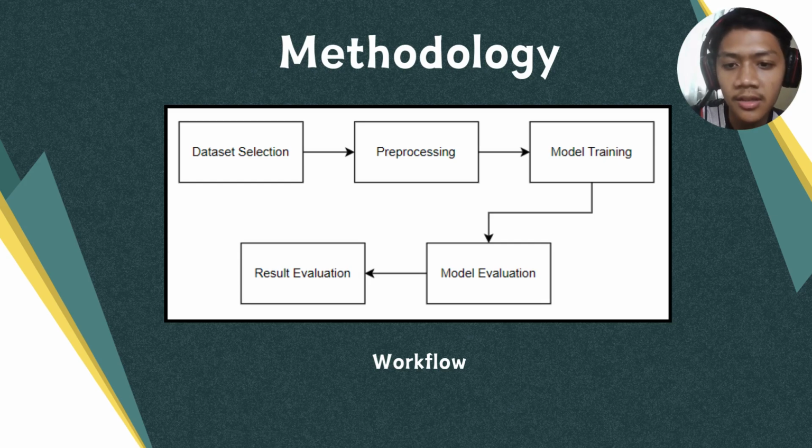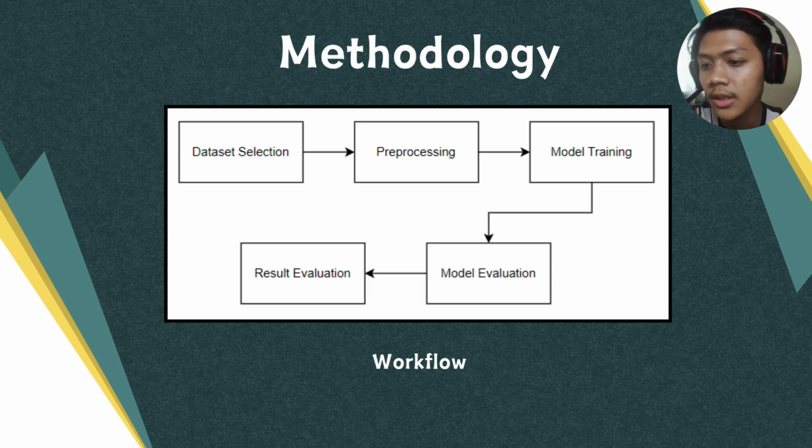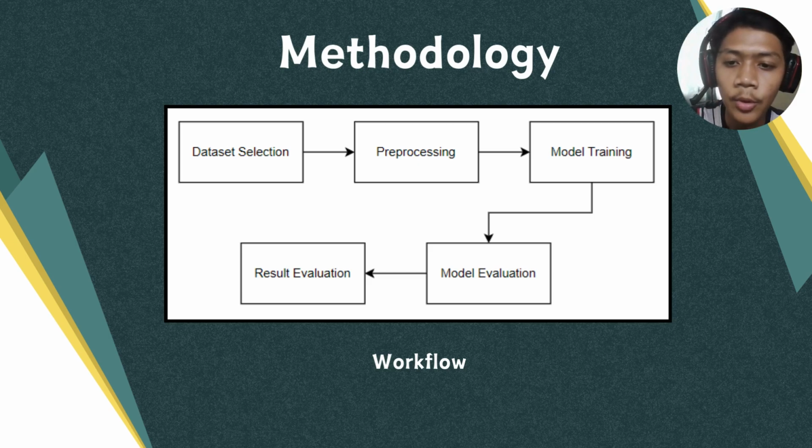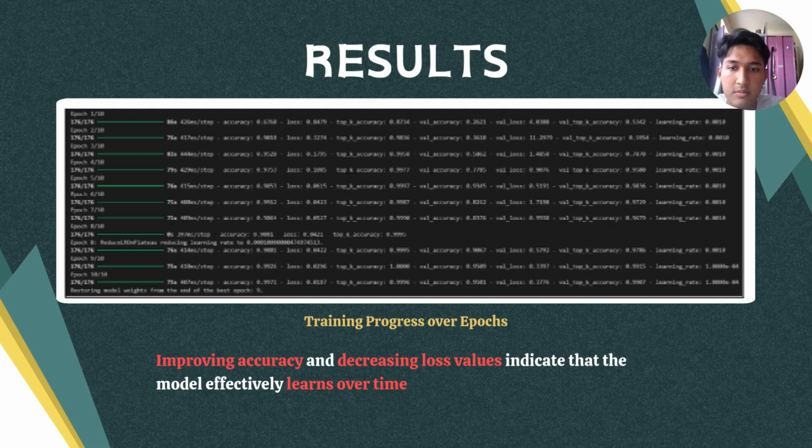And the last one is the result evaluation. We generated various plots to visualize results such as training and validation accuracy or loss curves and confusion matrix. This visualization provides insights into the dataset balance, highlighting areas for potential improvement. Next, I will continue with the results.